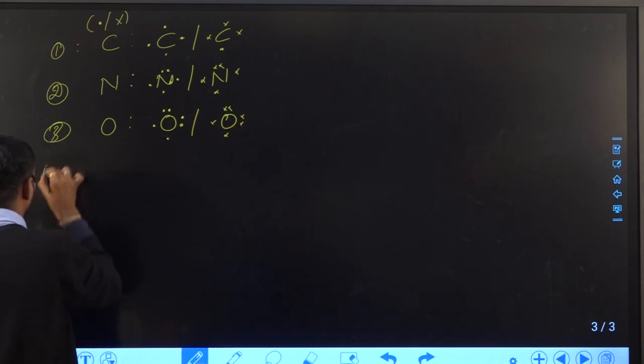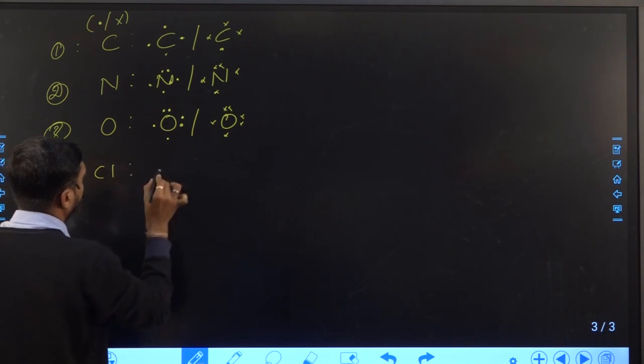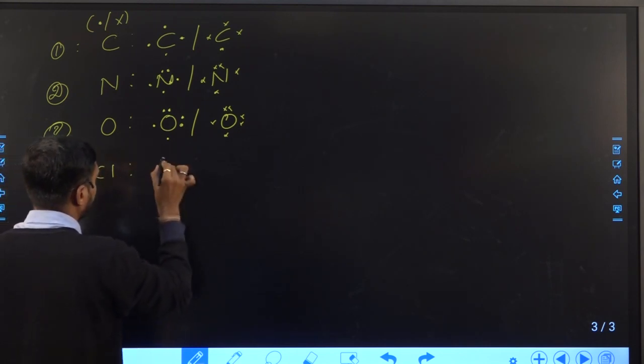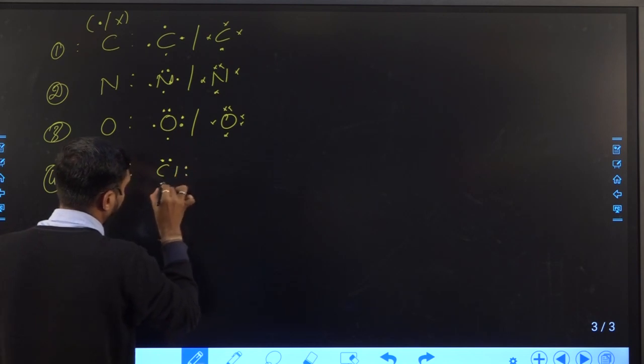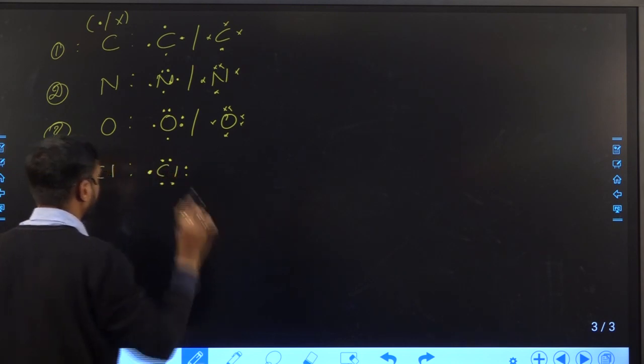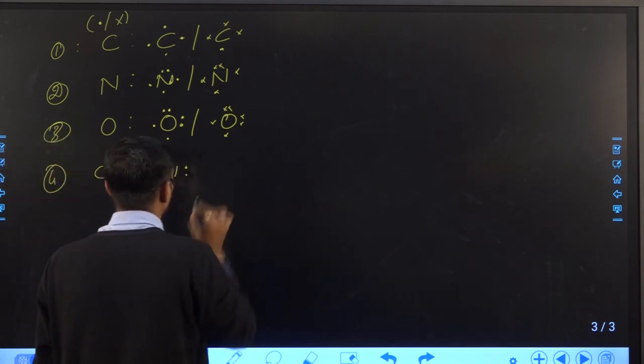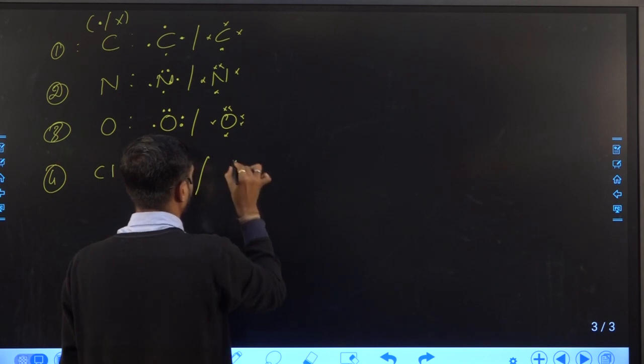Suppose chlorine has 7 valence electrons. To complete the octet of chlorine, it requires 1 electron. So here I kept 1 electron single, and the remaining are all in pairs.